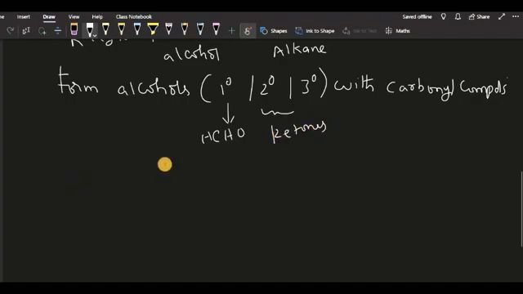This needs to be understood when we are doing the reactions and mechanisms with Grignard reagents. How the mechanism takes place, we will check it out.